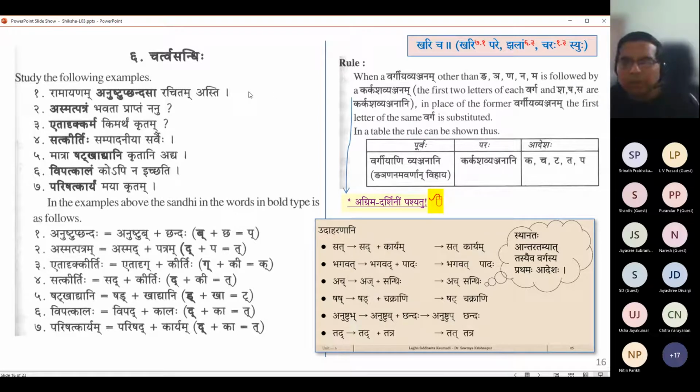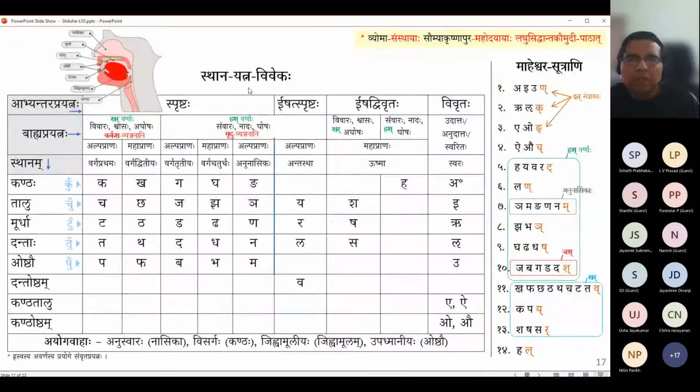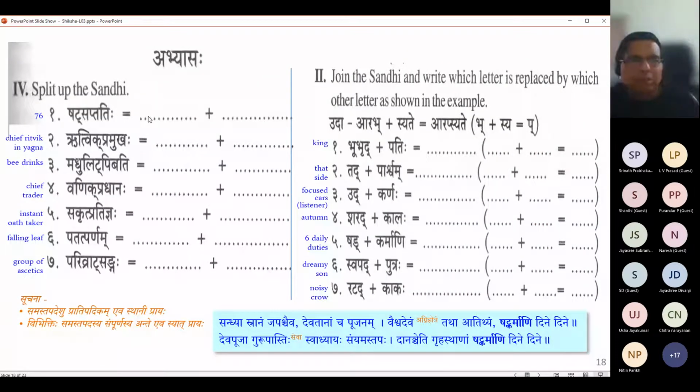Okay, having seen that, we will try some quick examples. These examples will help us internalize the substitution that is taking place. I hope you will remember, process-wise, what we have gone through. We have gone through Shchutva, Shtutva, Jashtva, and then we went into the slightly deviant Anuswara and Parasavarna, etc., which is a slightly different type of sandhi. And now we are coming back to the class that we studied earlier, which is Chartva.